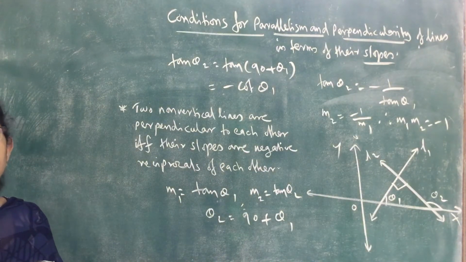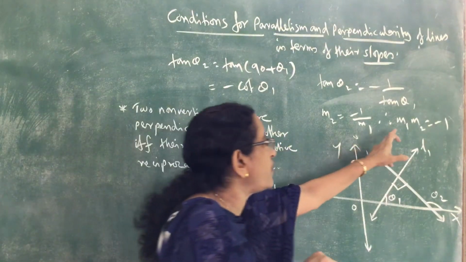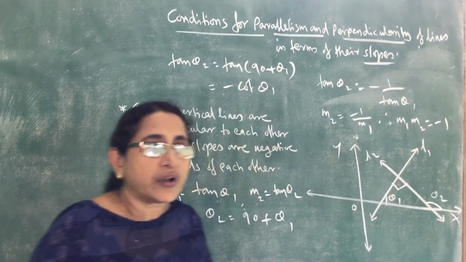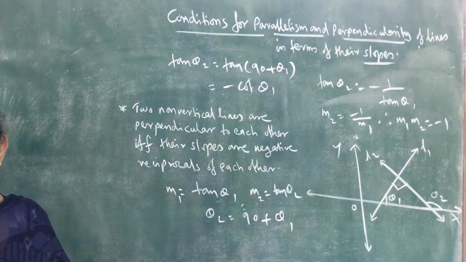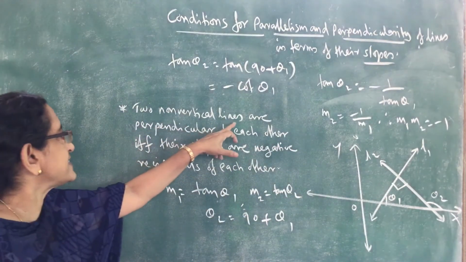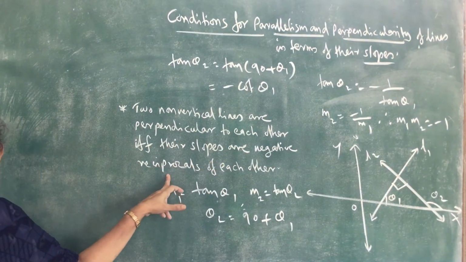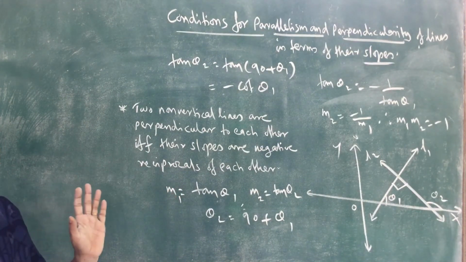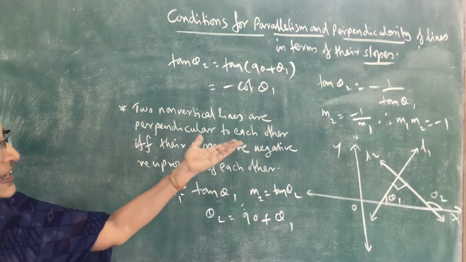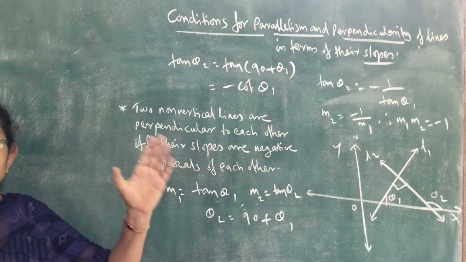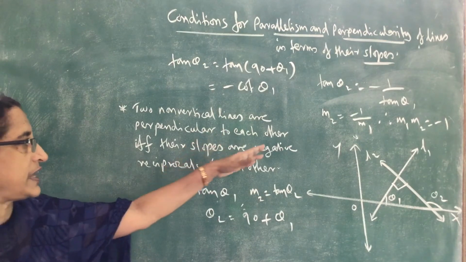So when the two lines are perpendicular, the condition satisfied by the slopes of the lines is m1 into m2 equal to minus 1, or we can write m1 equal to minus 1 by m2. So that is the condition for two lines to be perpendicular. Two non-vertical lines are perpendicular to each other if and only if their slopes are negative reciprocals of each other, that is m1 equal to minus 1 by m2. Or we can write, this is easy to remember, m1 into m2 equal to minus 1, that is the product of their slopes equal to minus 1. Both are same.